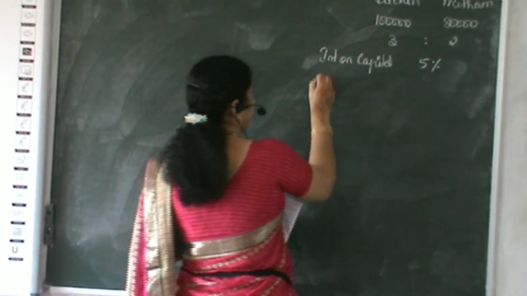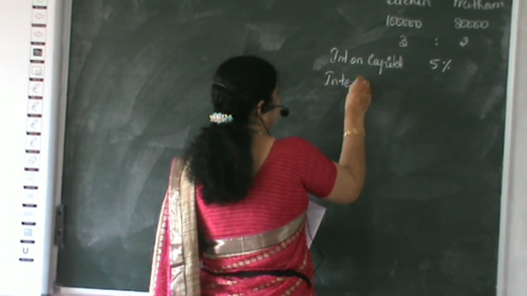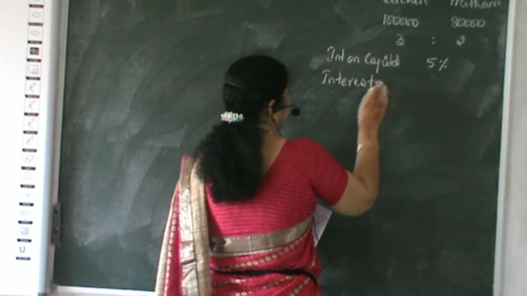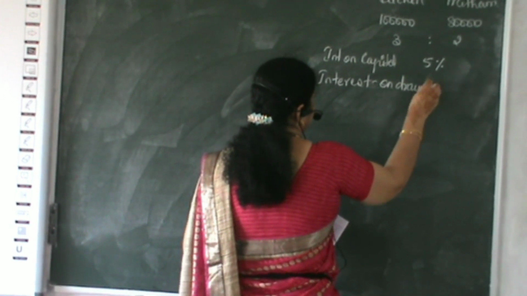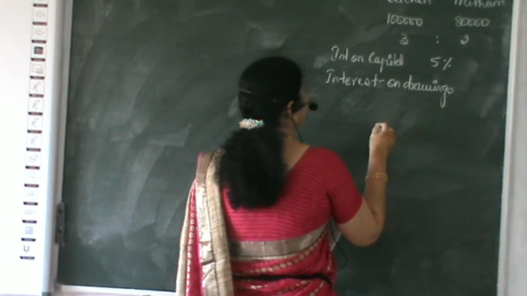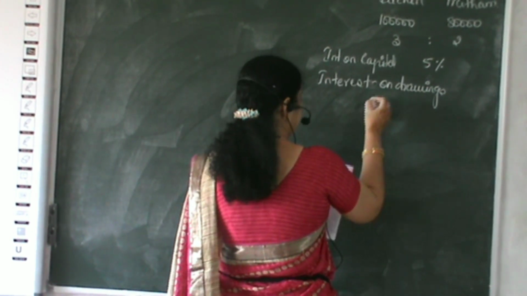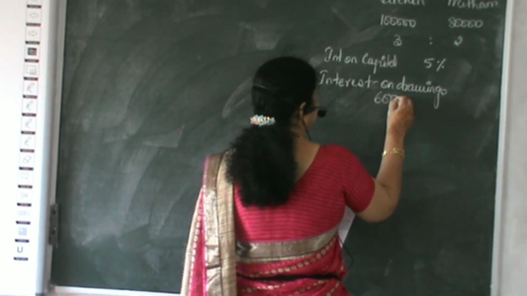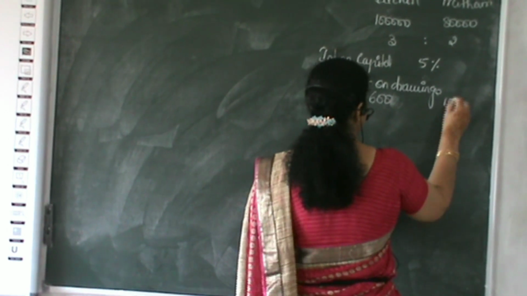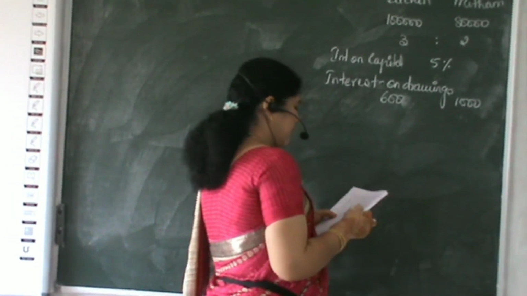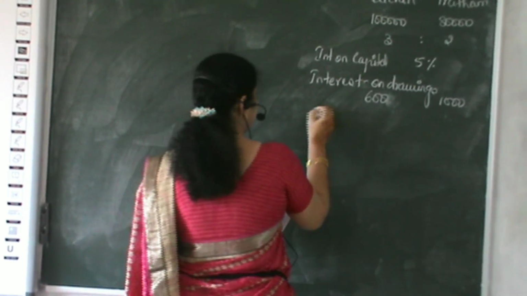Then interest on drawings. On Sachin's drawings it is 600 and on Pratham's drawings it is 1,000. Then salary is there.